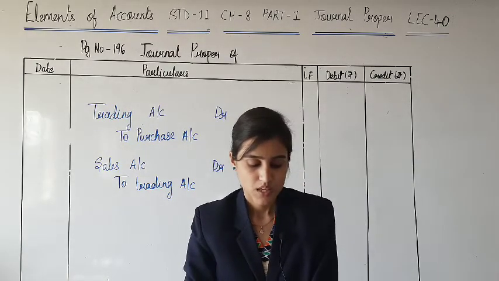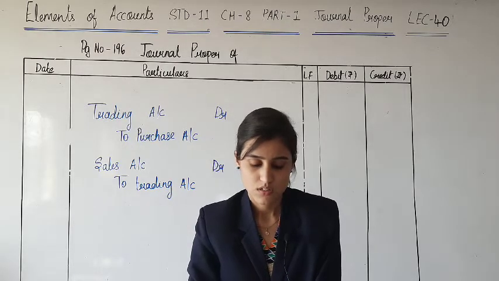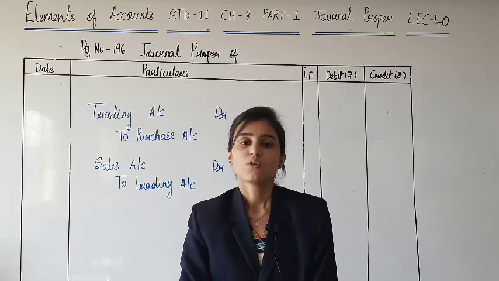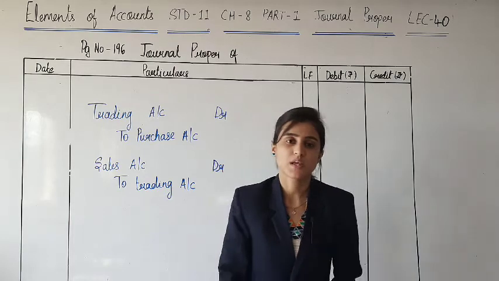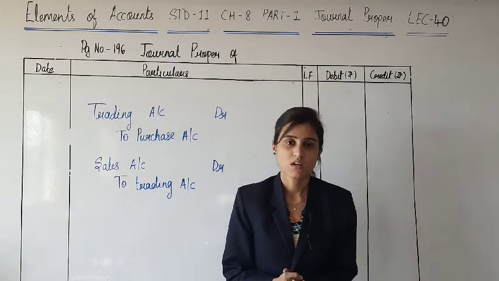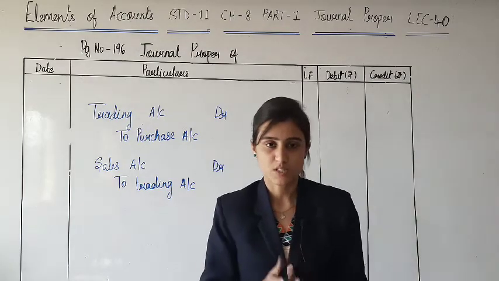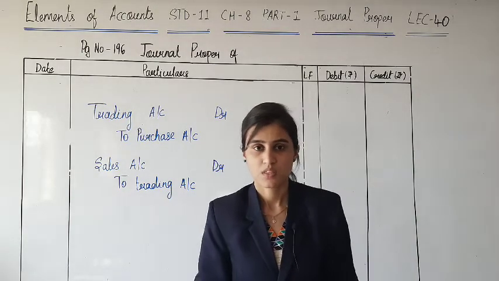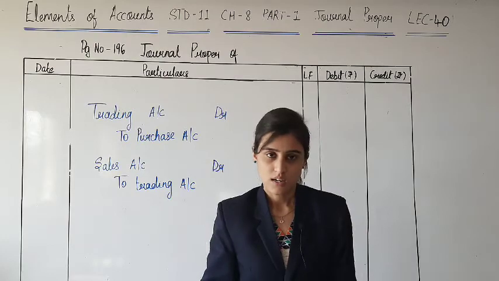Next, carriage inward is rupees 2,000. First of all, let me explain. Carriage inward is an expense of business. Now, whenever the account of expense is to be closed, it will be credited. Why?